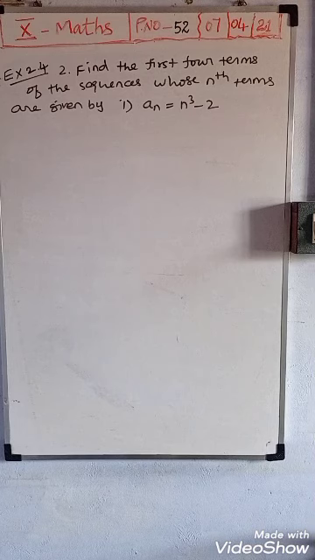Second question. Find the first 4 terms of the sequence whose nth term is given by an is equal to n cube minus 2. Okay, it is easy. In the previous question, the first 3 terms of a sequence were given, and we had to find the next 3 terms. Here it is given the nth term, and using the nth term we want to find the first 4 terms of the sequence.